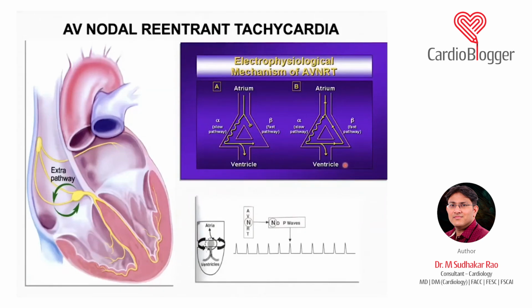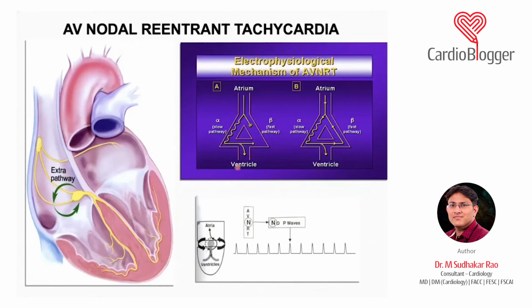In that case, after a sinus rhythm, the fast pathway will be in a refractory period, and that is why the conduction goes via the slow pathway and reaches the ventricle, but it also forms a re-entrant circuit. As soon as the fast pathway recovers from its refractory period, the impulse goes up the fast pathway, and the cycle continues.